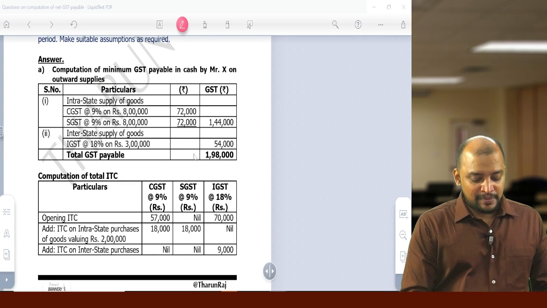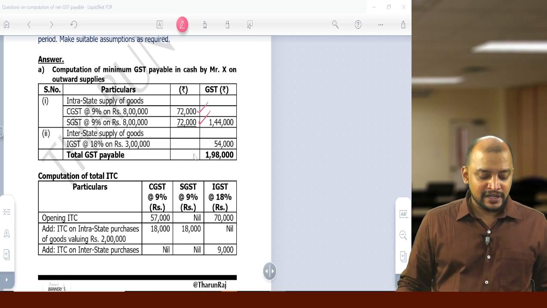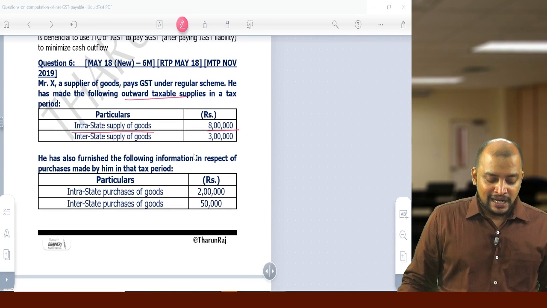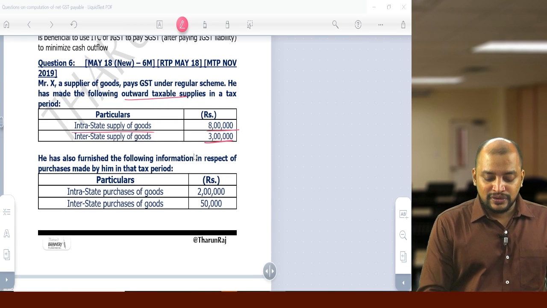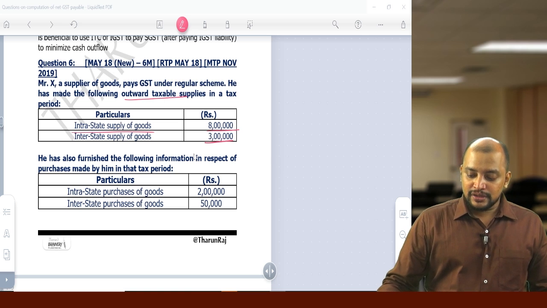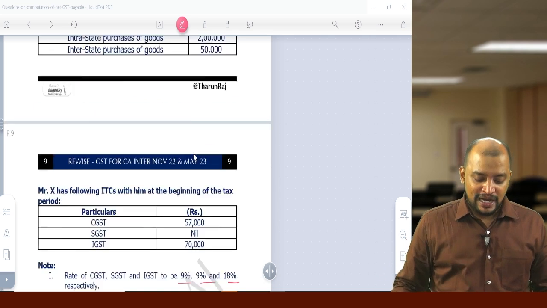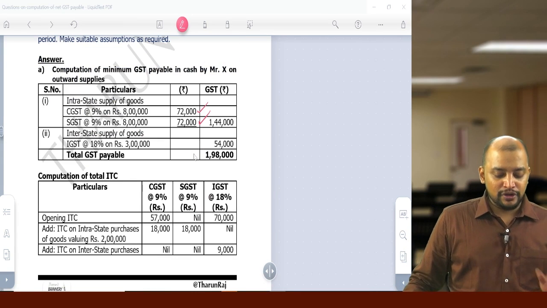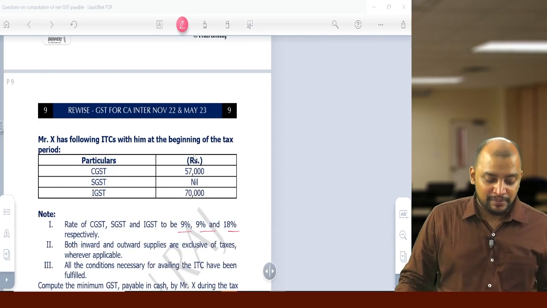CGST SGST liability 72,000. Then interstate supply IGST 3 lakhs. So 3 lakhs into 18%, that will be IGST liability 54,000. Okay, this is their gross liability.